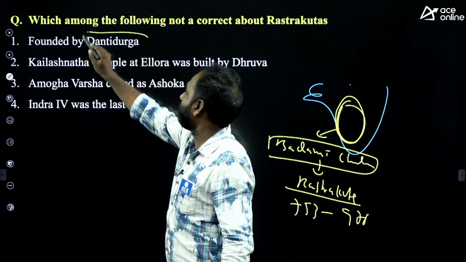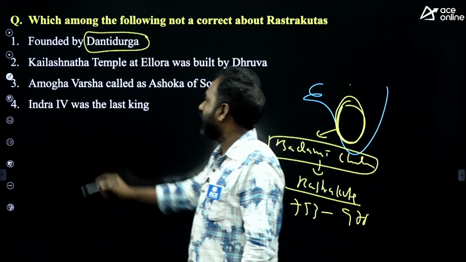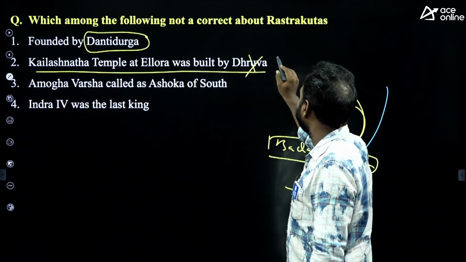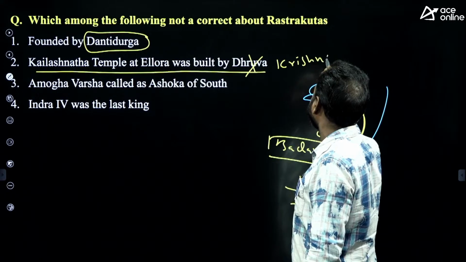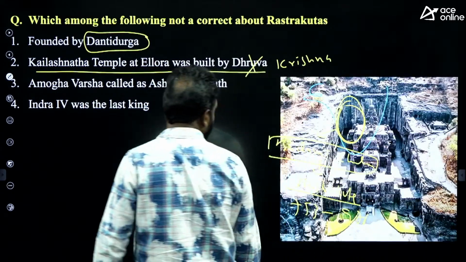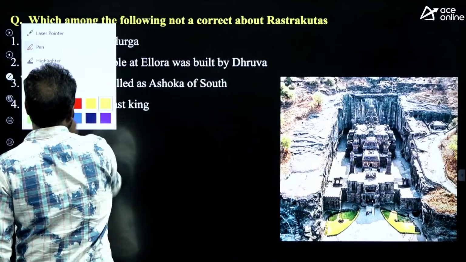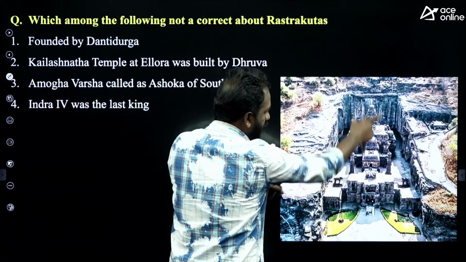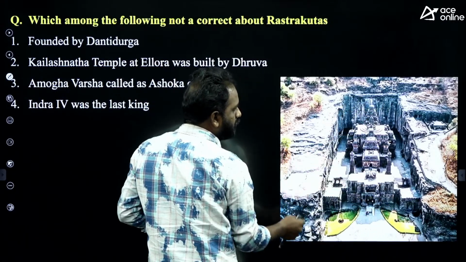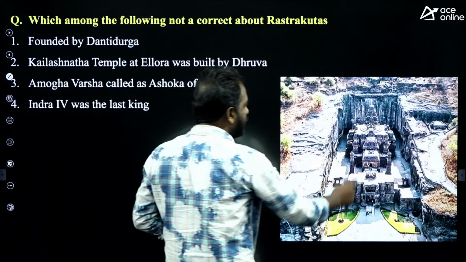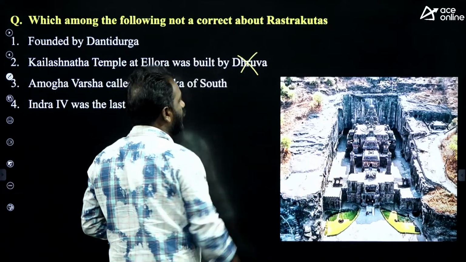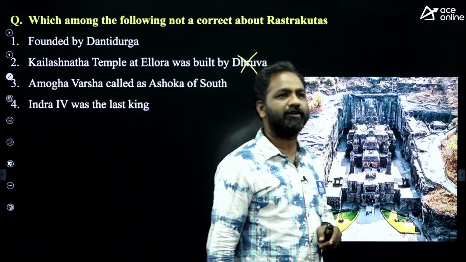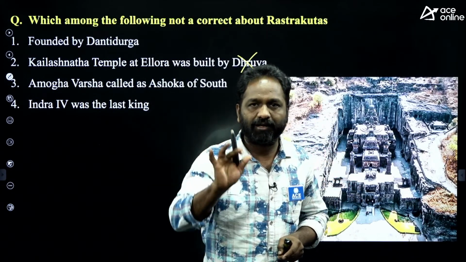Yes, the Rashtrakuta dynasty was founded by Dantidurga. And the Kailasnath temple at Ellora was built by Dhruva? No, it was not built by Dhruva, it was built by Krishna. You know the temple, this is the temple. It is a single rock-cut temple, the entire mountain carved into one temple. This is called Kailasnath temple at Ellora. You can expect a question: Kailasnath temple at Ellora was built by which Rashtrakuta king? Krishna.